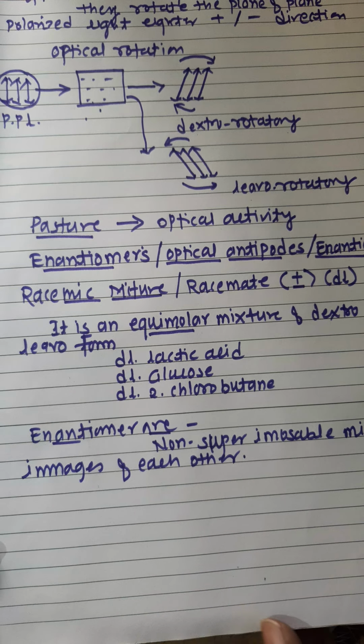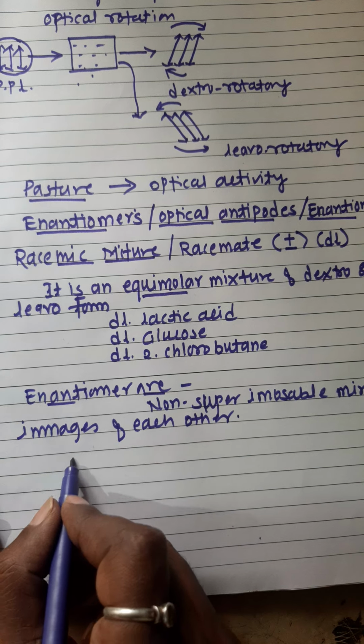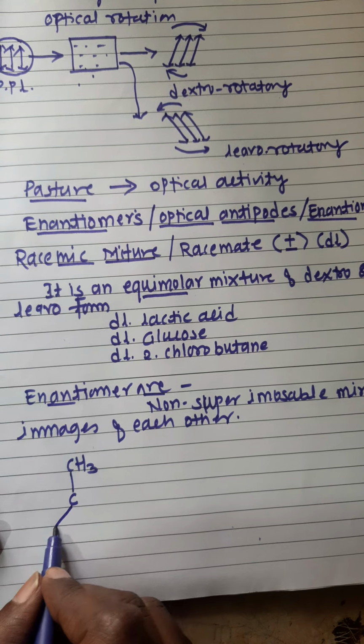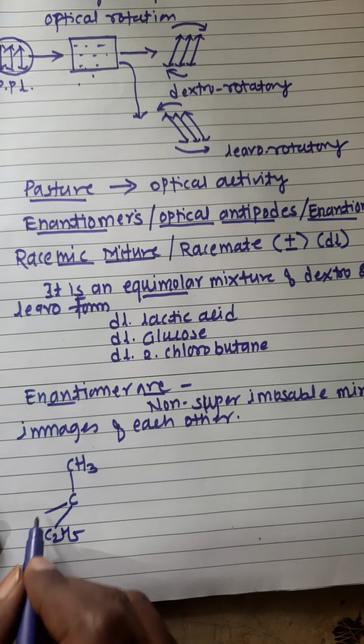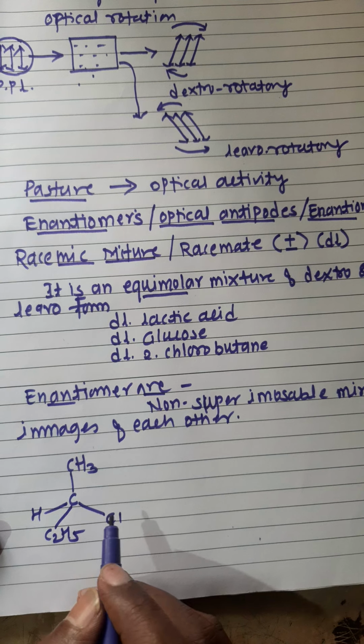This point we studied earlier like this. There is CH3, C, C2H5O, H and Cl, that is 2-chlorobutane.